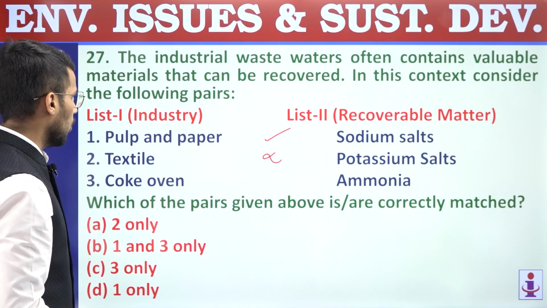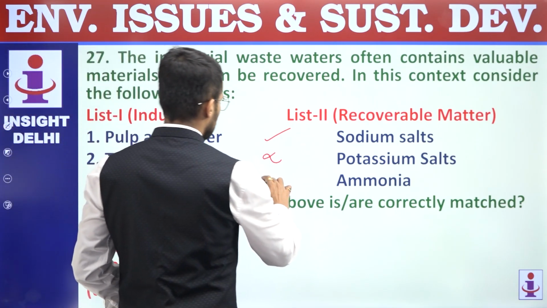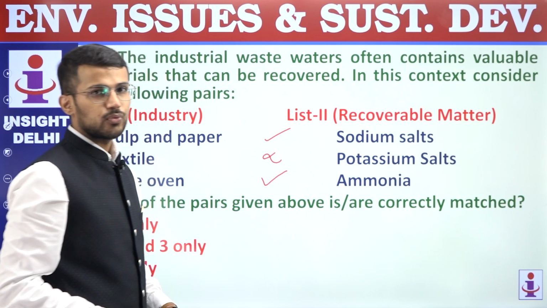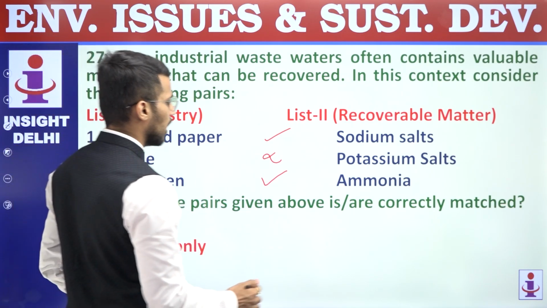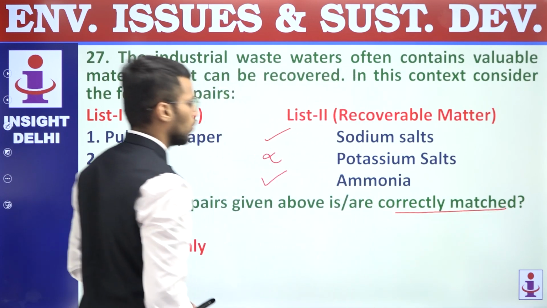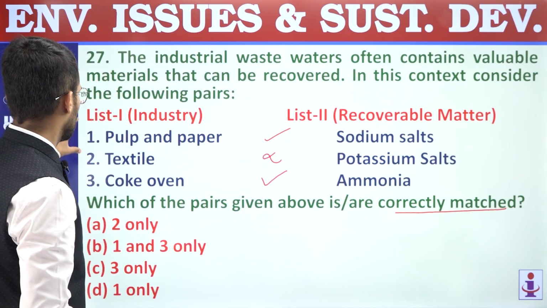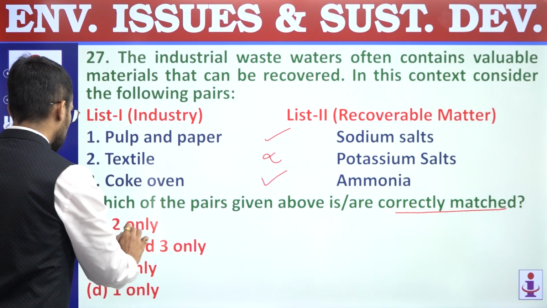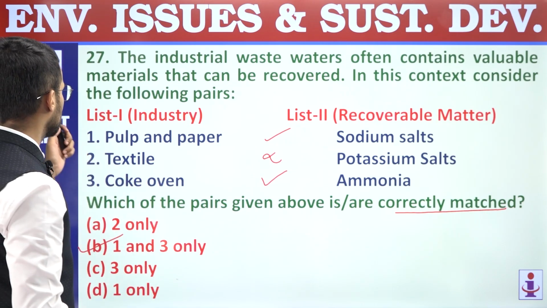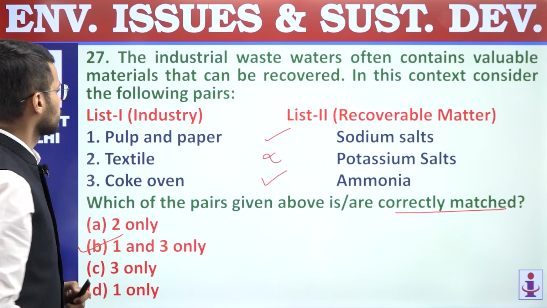Third, coke oven industry. Yes, we can recover ammonia from coke oven industry. So which of the pairs are correctly matched is what we are supposed to find out. So first and third pair is correctly matched, and that's why answer is B, 1 and 3 only. Question number 27, answer is B.